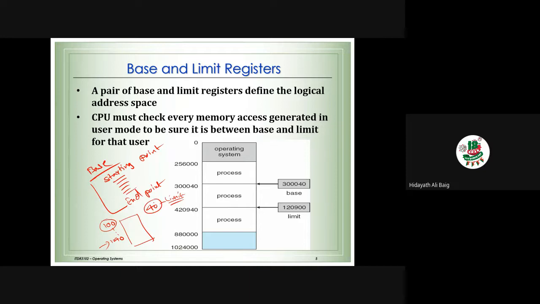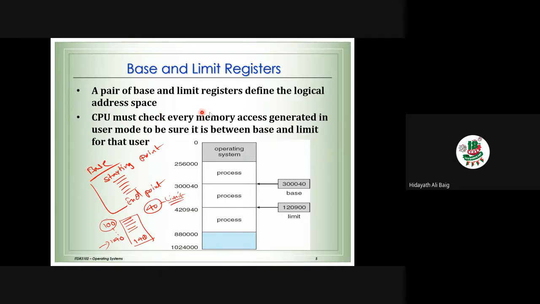So for example, I say you can use only 40 locations, not more than that, which means the process can start with 101, 102, 103, 104, 105. It can go only up to 140 because that is the limit. It cannot go beyond that. Okay, so a pair of base and the limit register define the logical address space of the process.